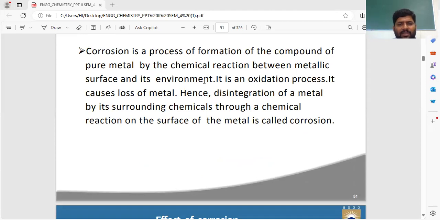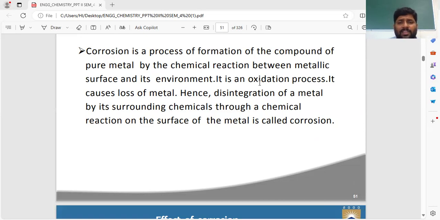So this is a process between these two components here. One component is metal, another component is environment. So it is an oxidation process. At the same time, it is a spontaneous oxidation process. We don't want to involve any pressure. We don't want to give any force for this reaction to occur. It is a spontaneous reaction.